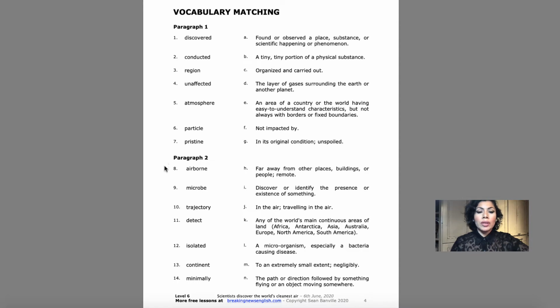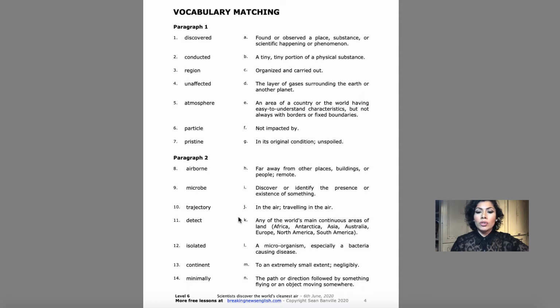Paragraph 2: airborne, microbe, trajectory, detect, isolated, continent, and minimally. H, far from other places, buildings, or people, remote. I, discover or identify the presence or existence of something. J, in the air, traveling in the air.